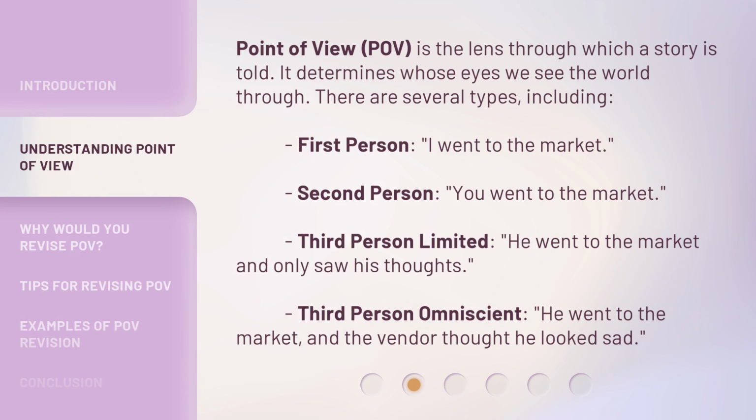Point of view, POV, is the lens through which a story is told. It determines whose eyes we see the world through. There are several types, including first person, I went to the market. Second person, you went to the market. Third person limited, he went to the market and only saw his thoughts. Third person omniscient, he went to the market, and the vendor thought he looked sad.